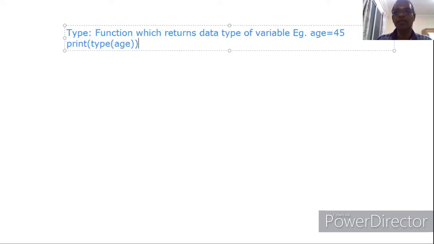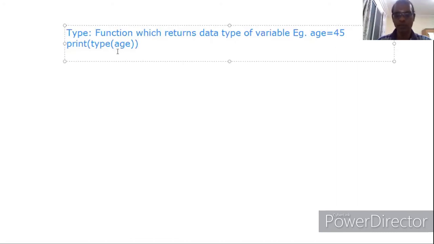Here age is there. By executing the statement age equal to 45, we are assigning a whole number into one variable age. Then automatically Python creates a variable age under the data type integer. Now age is declared under integer. This type of age returns the data type of age. Here integer will be returned. Similarly, if you type initial equal to k, and you put here type of initial, it returns string. Similarly, if you type salary equal to 5000.50, type returns float. We will see it while writing the program.